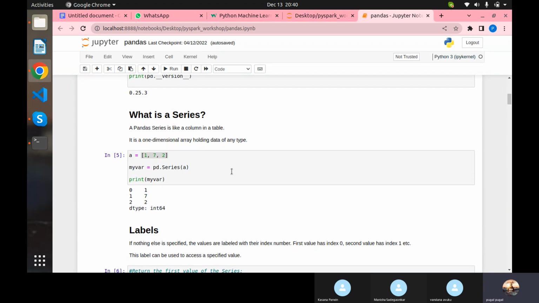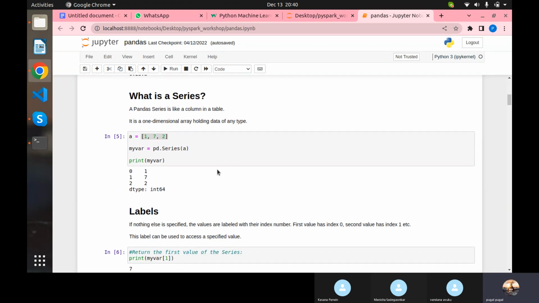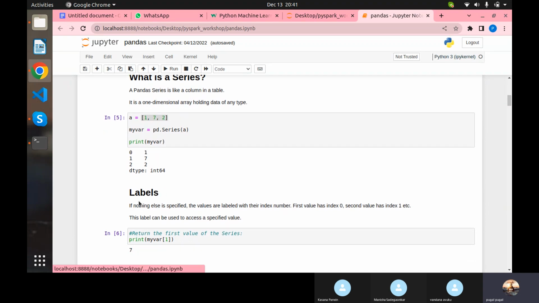Okay, and labels we have seen. Once we have declared the series, it automatically gives you the row count. But instead, if you want to put some labels on each row, we have an operation called labels.